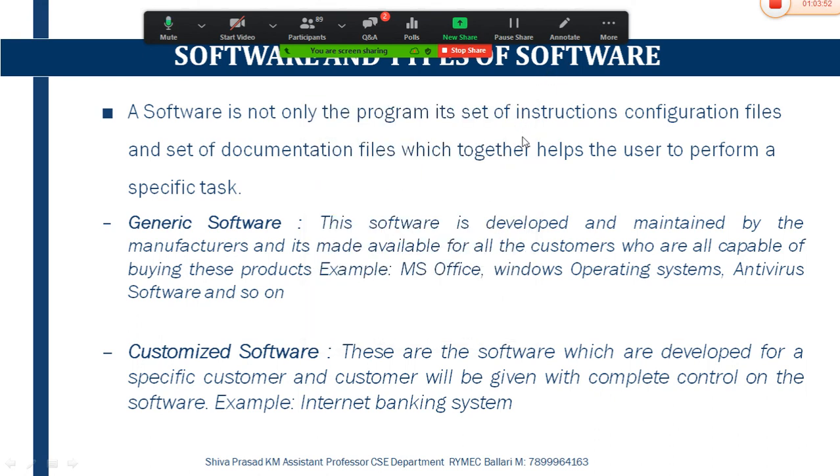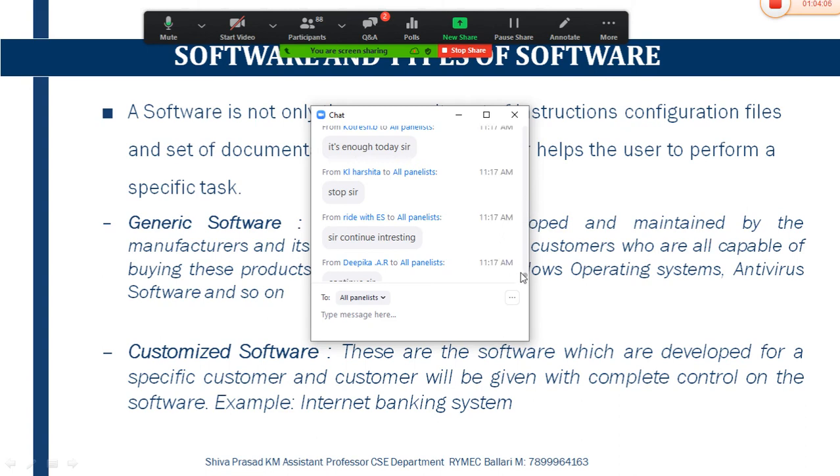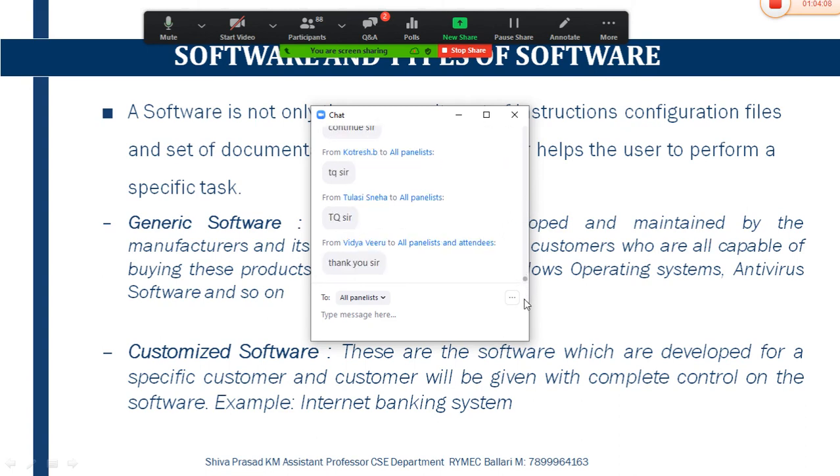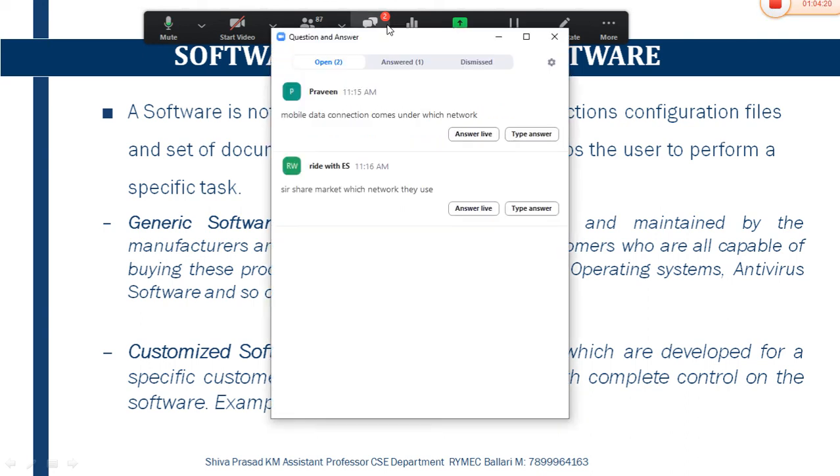Once I complete software and types of software, I will explain in brief about network hardware, which is not that important, and later I will start with the C language. If I go in depth on these concepts, we may have a shortage of time for C language. So once I complete these concepts, I will move ahead with the basics of programming with C. Share market also uses wide area network only.